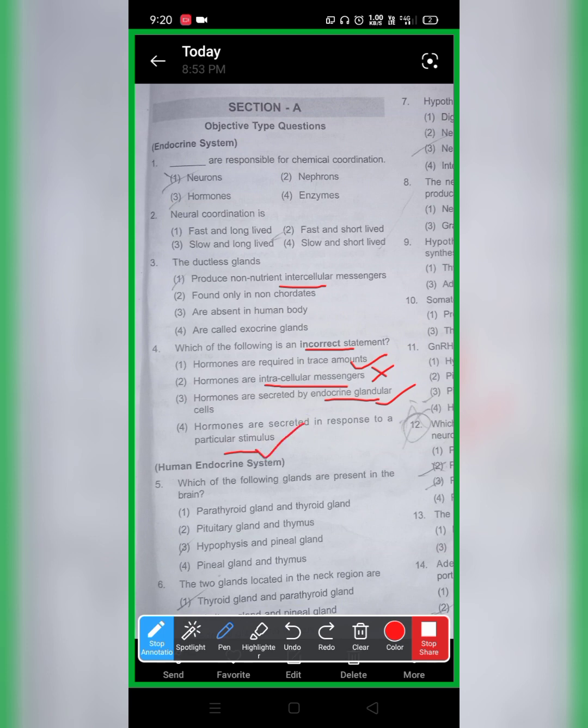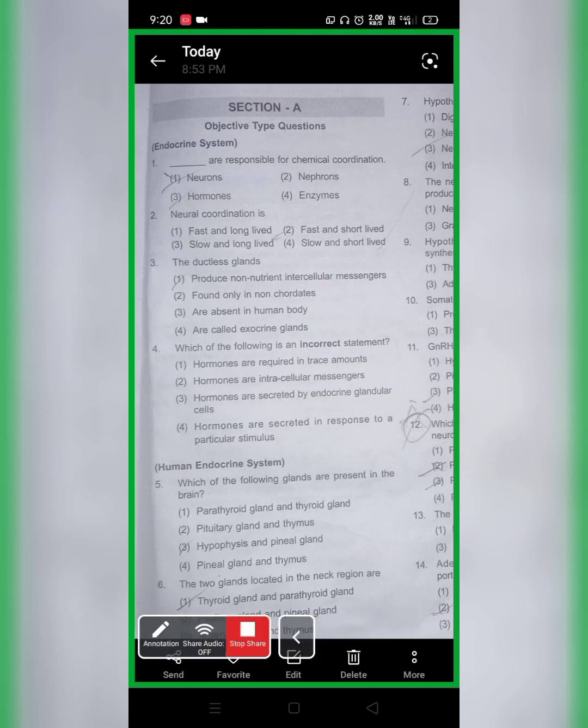As I've already told, when too much growth hormone is secreted, a response to stop the growth hormone, which if further released may cause gigantism in the person's body. So it has to release, so even it is a kind of stimuli, and the fourth option will be correct. So the incorrect option here will be the second one, which tells that the hormones are intracellular in nature, which is absolutely wrong, as it is intercellular in nature.